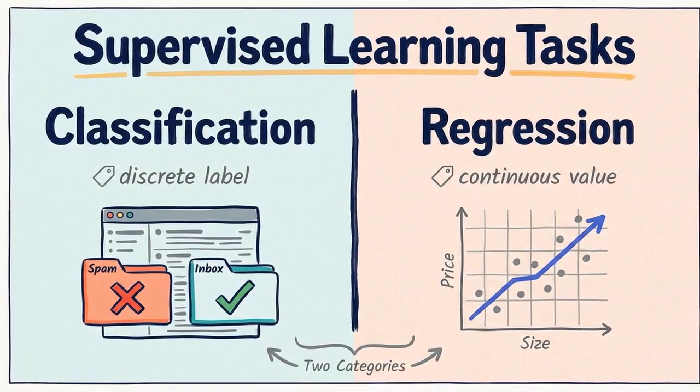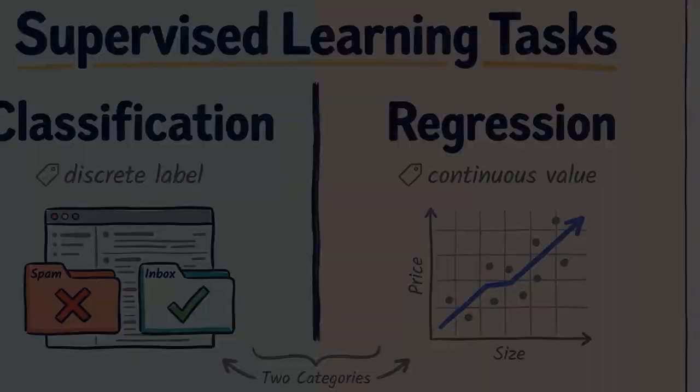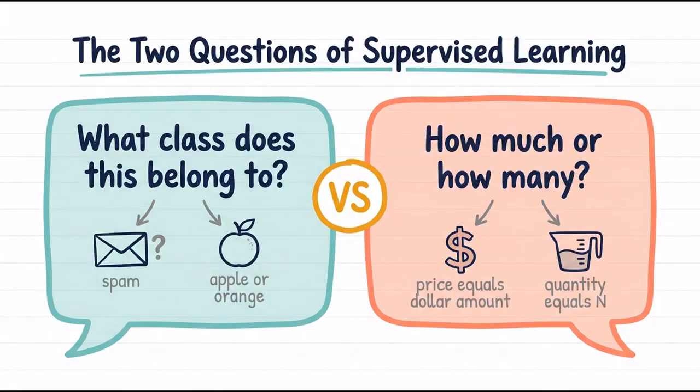Supervised learning tasks fall into 2 categories: classification and regression. In classification, the label is a category, like identifying whether an email is spam or legitimate. In regression, the label is a continuous numerical value, such as predicting a house price based on its size and location. Classification answers what class does this belong to, while regression answers how much or how many.